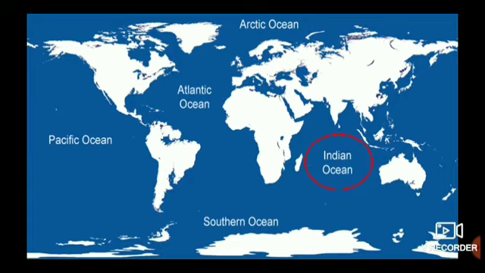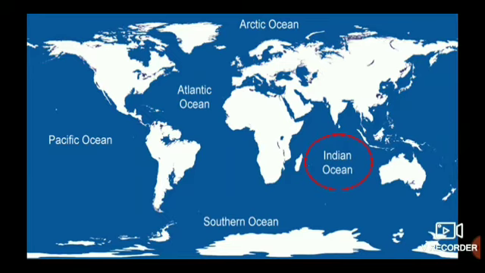So which continents does it separate? It separates the continents of Asia, Africa and Australia. So here near Asia, then Africa and Australia, the spread of the Indian Ocean is there.